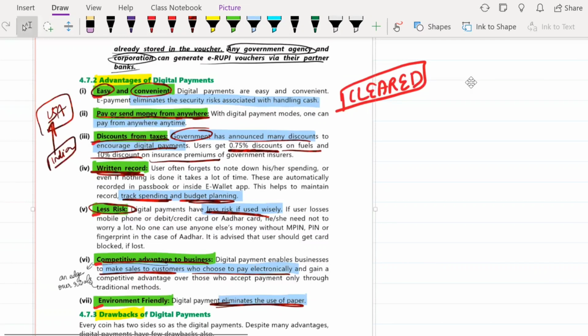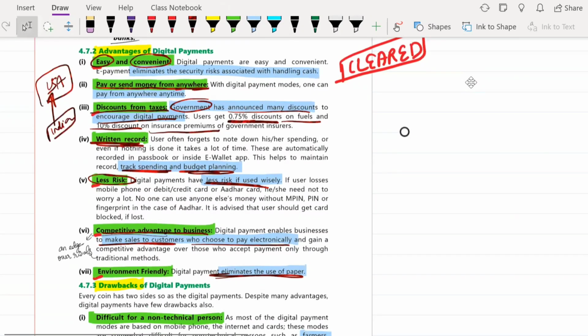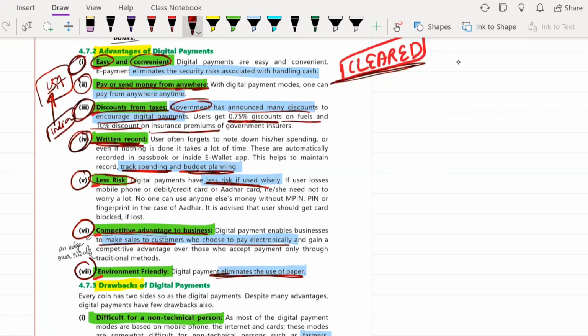So the advantages you can remember in the form of a mnemonic, which is CLEARED. So here C for competitive advantage to business, L for less risk, E for environment friendly, A for anywhere, to pay or send money anywhere. R is your return record. Next E would be your easy and convenient, and D would be your discount from taxes. So this is your mnemonic for remembering the advantages of digital payment.